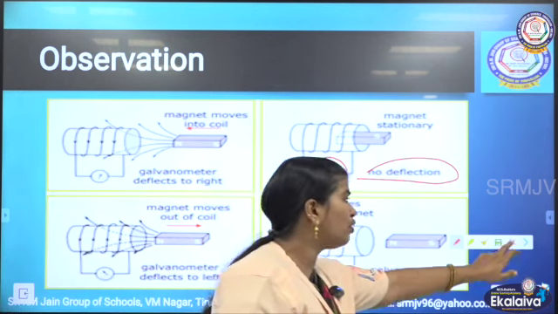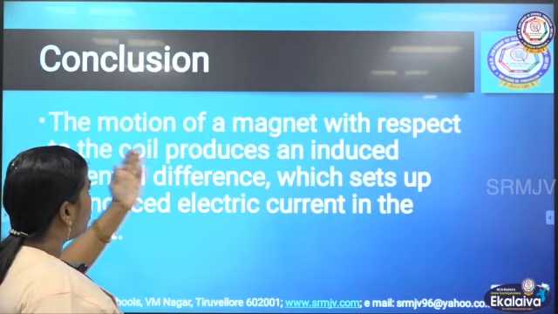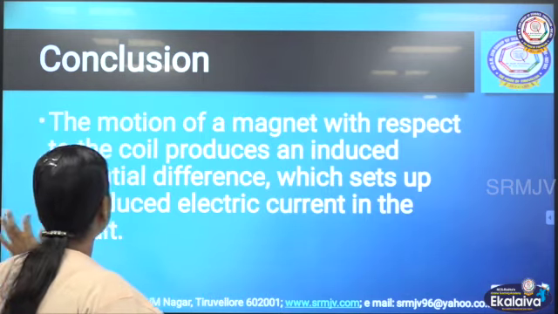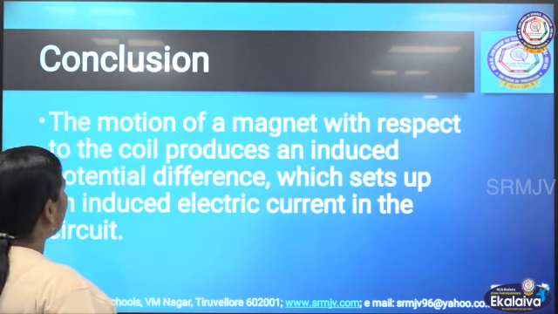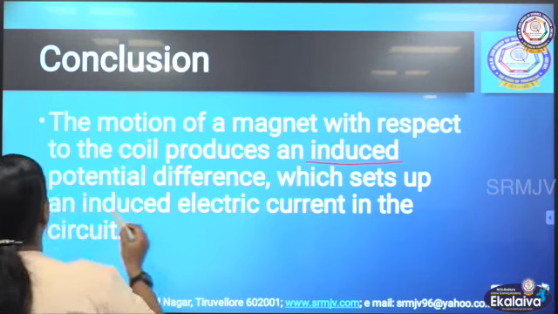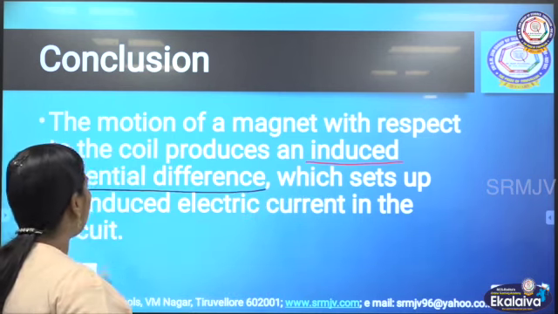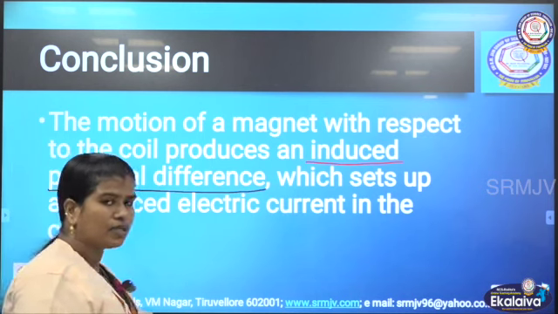So what are we going to conclude from this activity? The motion of a magnet with respect to the coil produces an induced potential difference which sets up an induced electric current in the circuit.